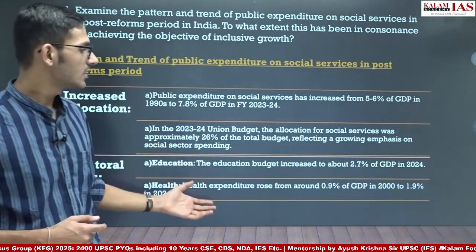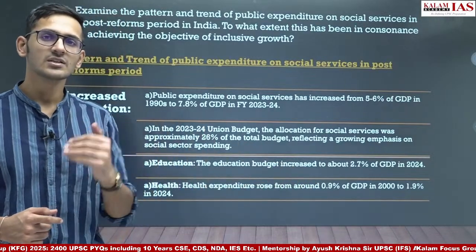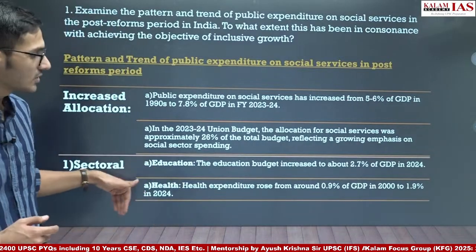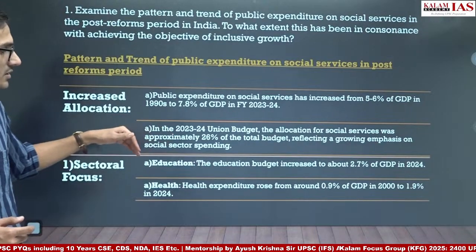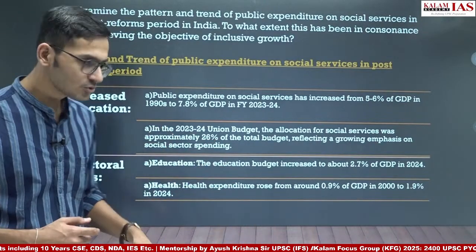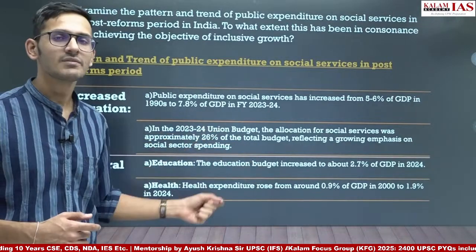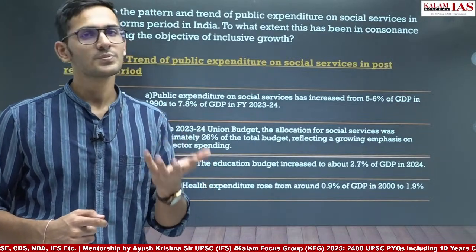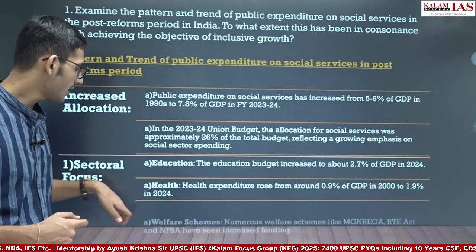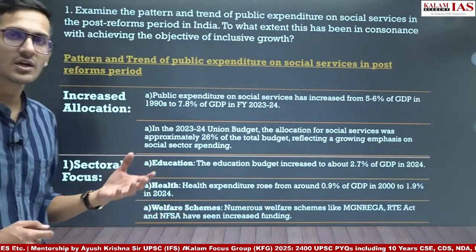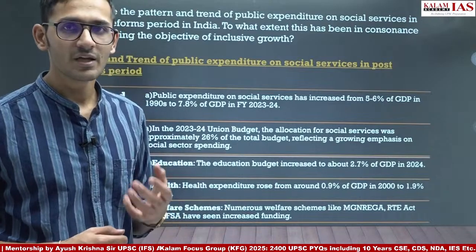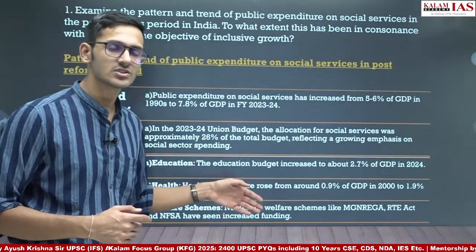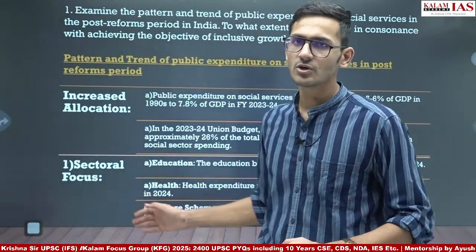And healthcare, so we had the data here. Healthcare expenditure increased from 0.9% to 1.9% in 2024. So in around 20 to 25 years, the expenditure has increased from 1% to around 2%. But even if you did not have this data, you could have at least written that government expenditure on healthcare has increased to 2% by 2024. And after that, you can write about different welfare schemes the government has introduced for the welfare of the people, for social services. For example, MG-NREGA, Right to Education Act, National Food Security Act, etc. You could have written a separate point for these also.